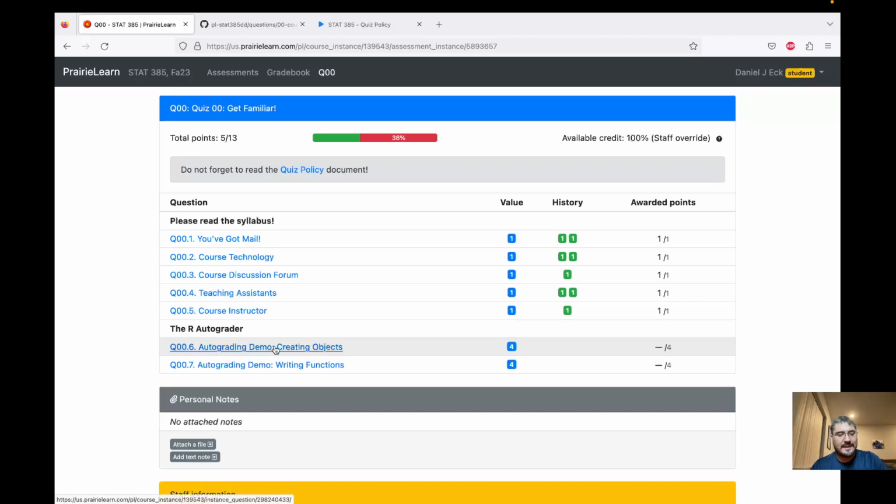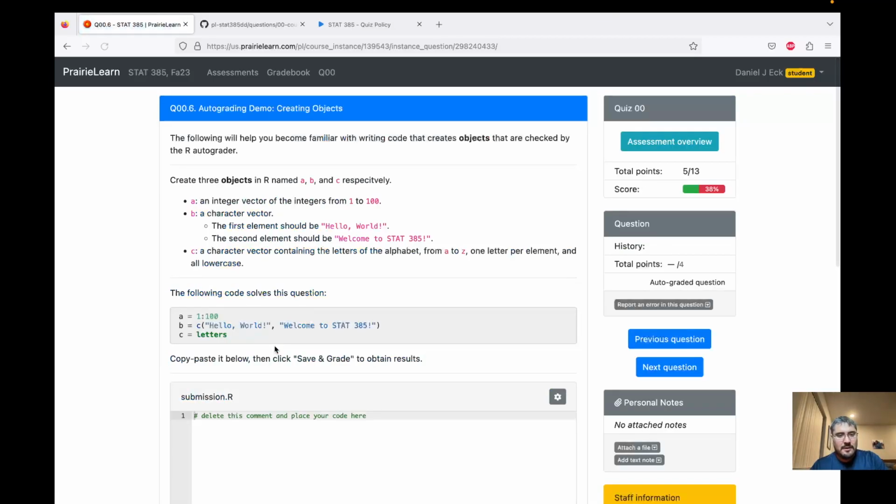Now sort of real R tasks. Okay, which, again, is just kind of a run through, a demonstration of the autograder with something a little bit more complicated. And I know that we haven't covered objects and functions. These are things we're going to cover pretty soon in this class. Okay, the following will help us become familiar with writing code that creates objects that are checked by the autograder.